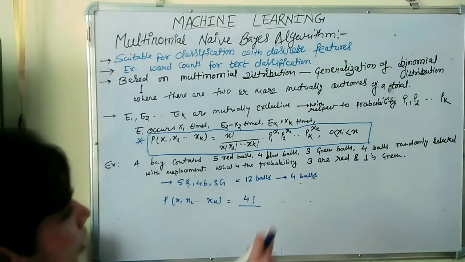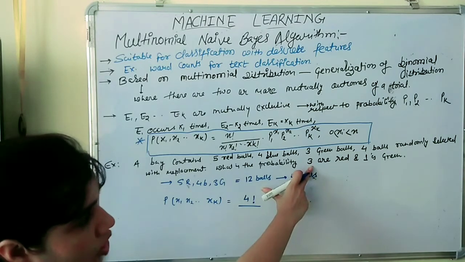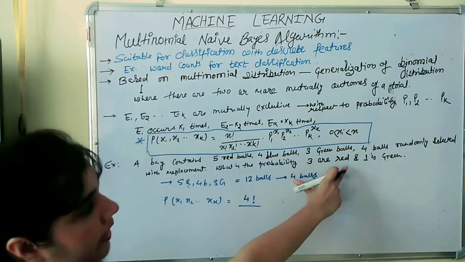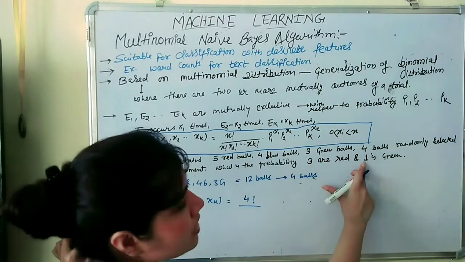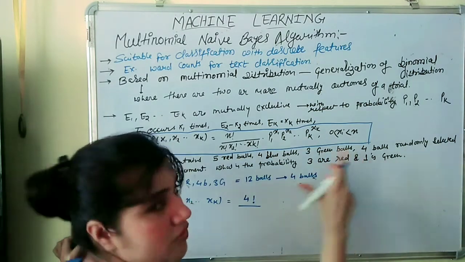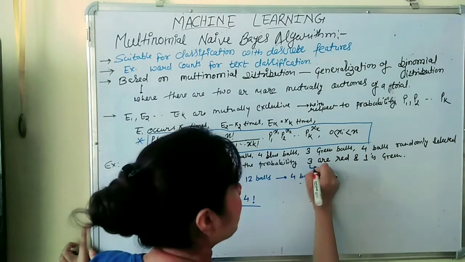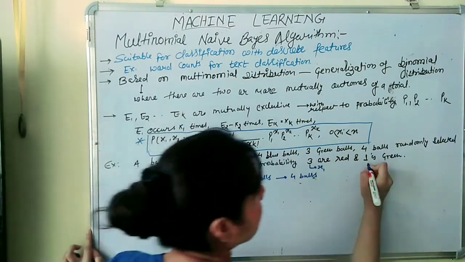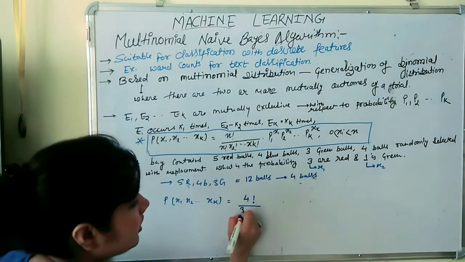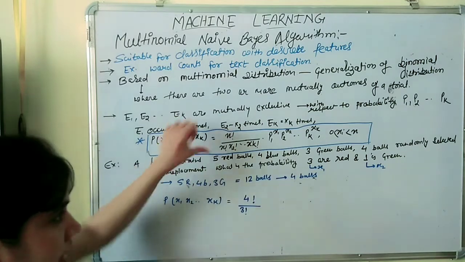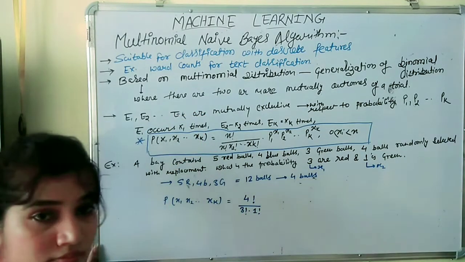The events that occur: red occurs 3 times and green occurs 1 time. So this is our x1 and this is our x2. In the denominator we put 3 factorial into 1 factorial.